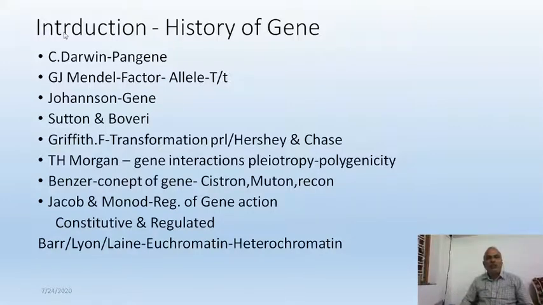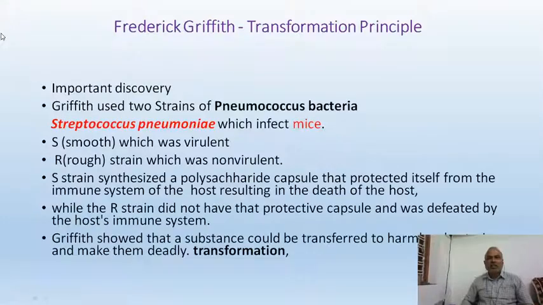Much work is on the way to find out the gene expression pattern. Frederick Griffith for the first time suggested that a transforming principle is there in his experimental site. It is an important discovery.